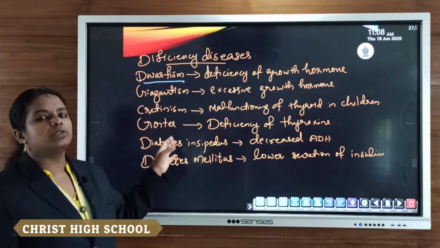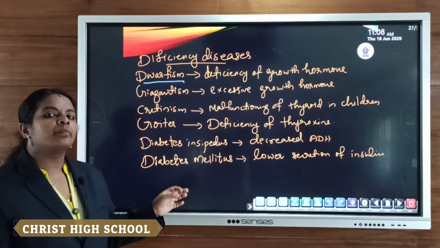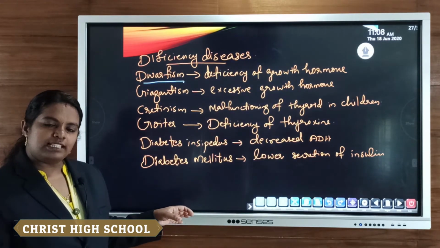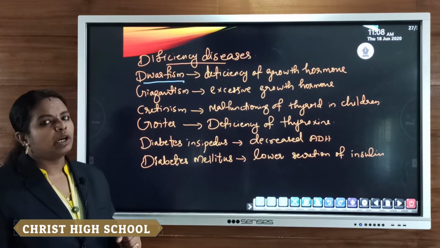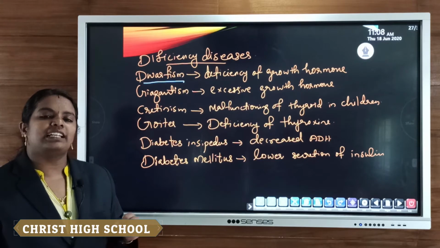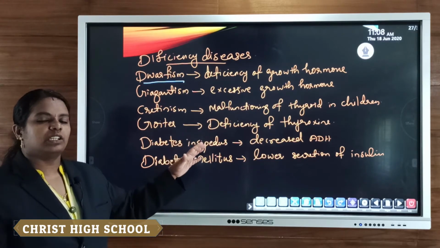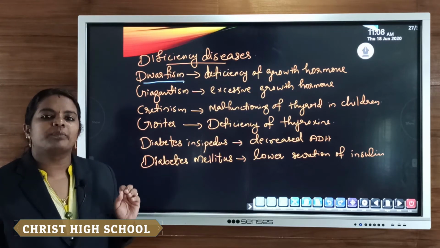So those people who are suffering from this dwarfism, or deficiency of growth hormone in their body, their muscles as well as bones do not develop properly. There is no normal growth, so there is reduction in the growth. So sometimes their height or weight will be very less.